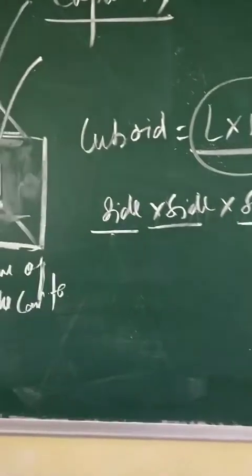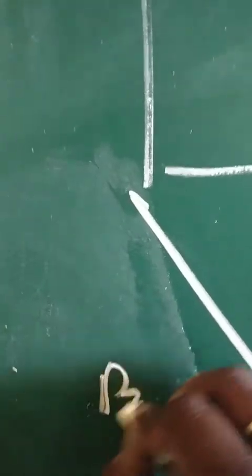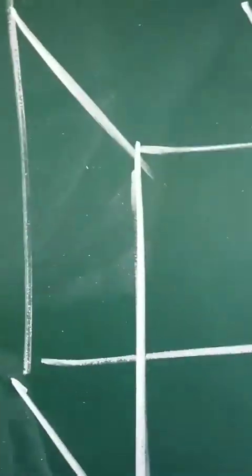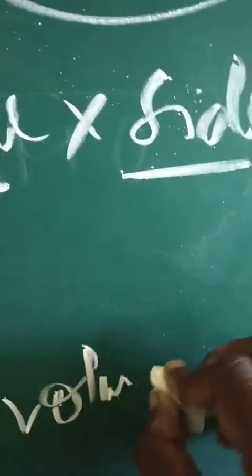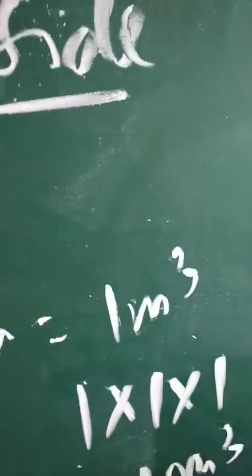So now, children, the relation between volume and capacity is very interesting. If we hold a container where the length is 1 meter, breadth is 1 meter, and height is 1 meter, so the volume is 1 meter cube, because 1 into 1 into 1 results in 1 meter cube.